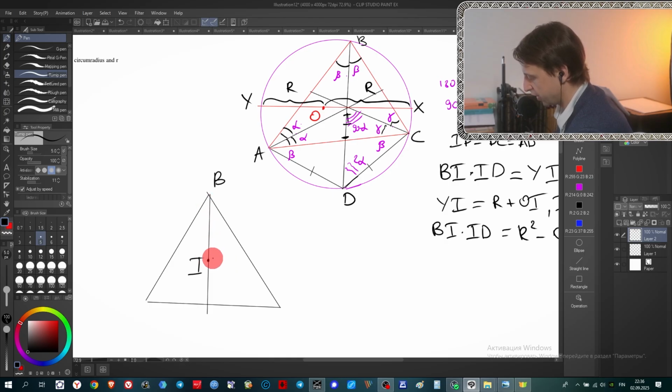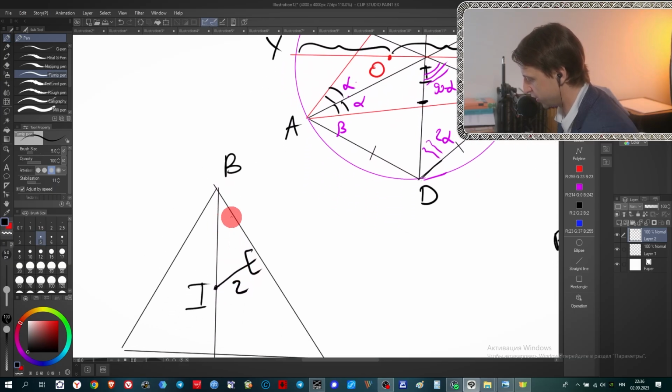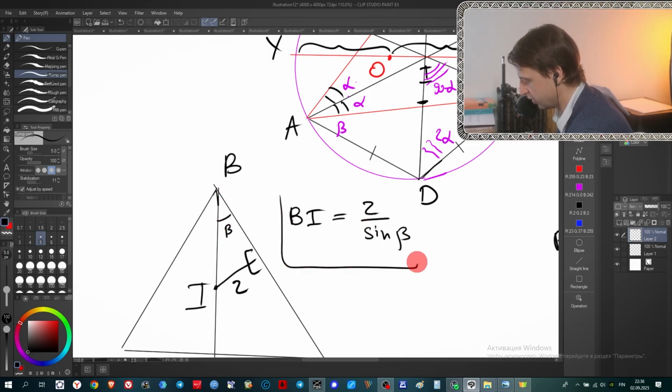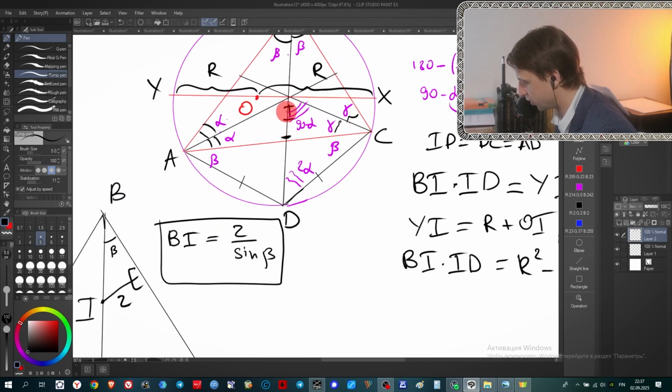How to find BI? Easy. You can make this perpendicular, it's a radius of the inscribed circle, and this angle here is beta. If you want to find BI, it is expressed through r and beta. You just divide this radius r by sine beta, and in this case you will get BI. It is our result. At first, it is BI. What about ID? Look here, we know that ID is equal to DC.